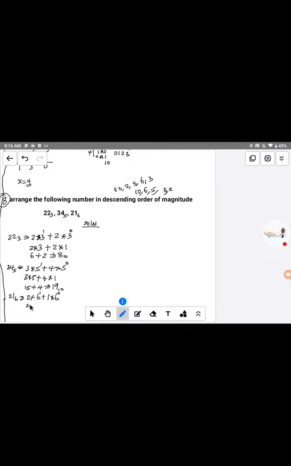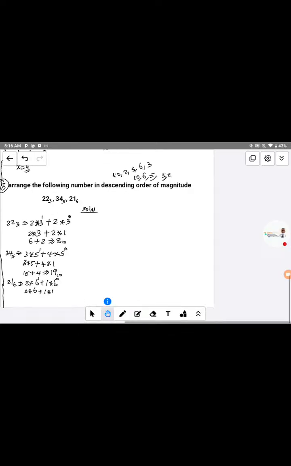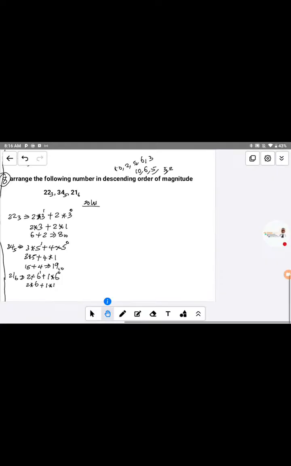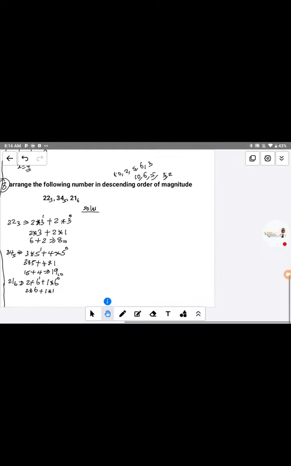So we have 2 times 6 plus 1 multiplied by 6 raised to the power of 0, which is equal to 1. So 1. So let's do the simple mathematics here. Let me create a small space so you can get it better. So let's multiply it down.